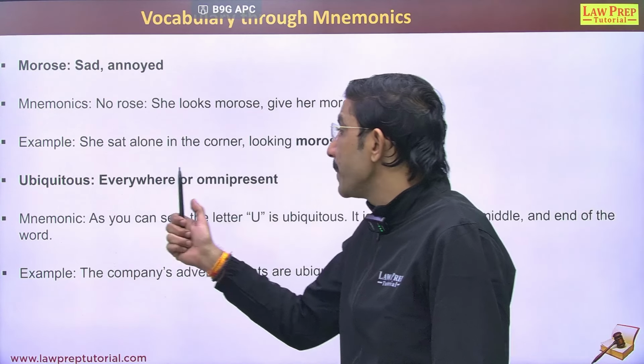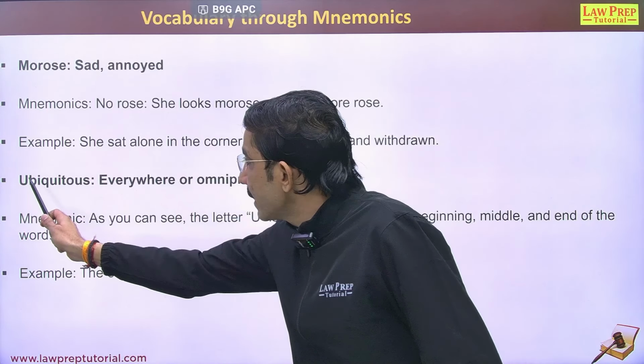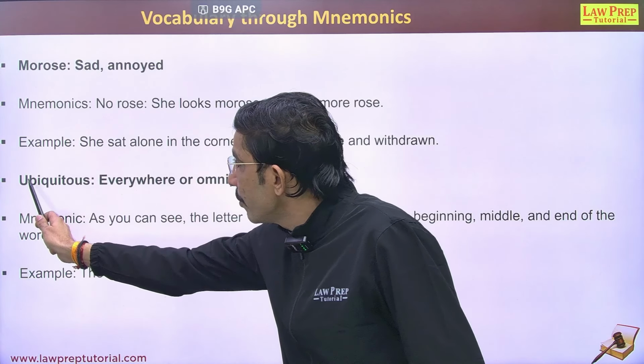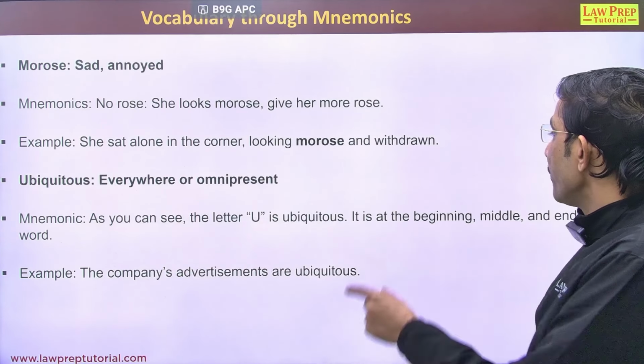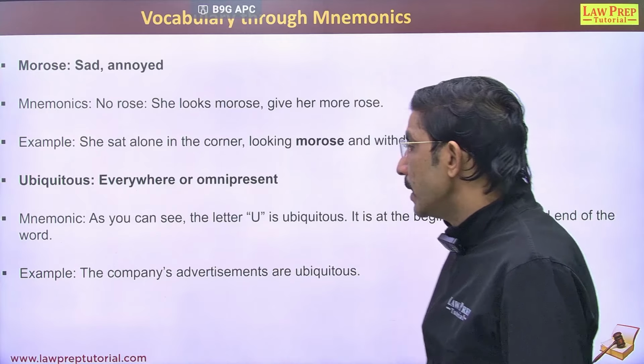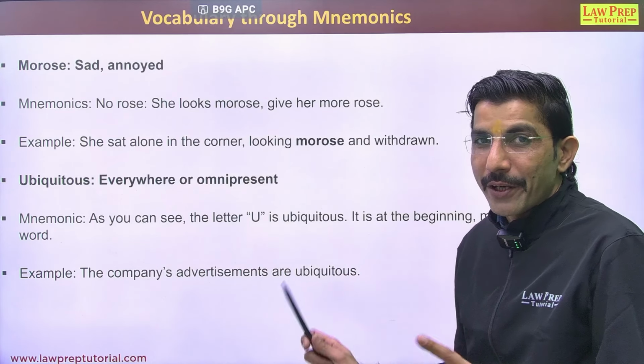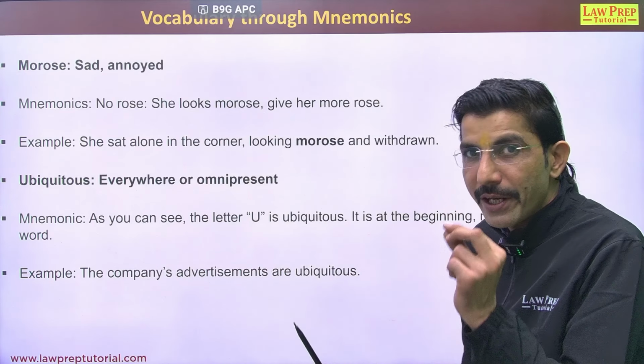Ubiquitous. Ubiquitous means everywhere or omnipresent. Mnemonic: in ubiquitous, we have U at the very first, in the middle and at the last. So as you can see, the letter U is ubiquitous. It is at the beginning, middle and end of the word. Example: The company's advertisements are ubiquitous, meaning everywhere, omnipresent.